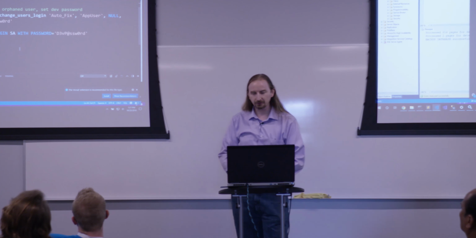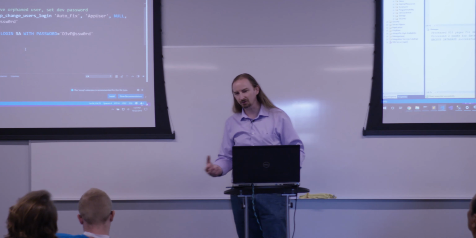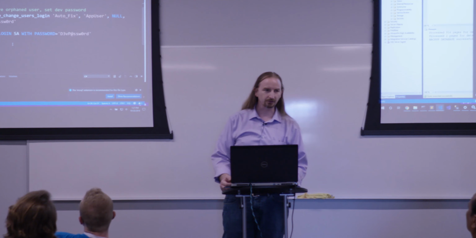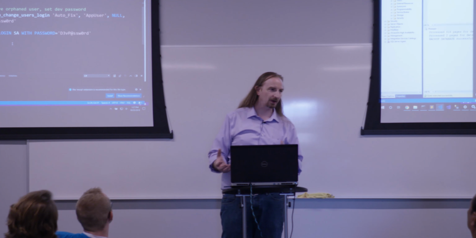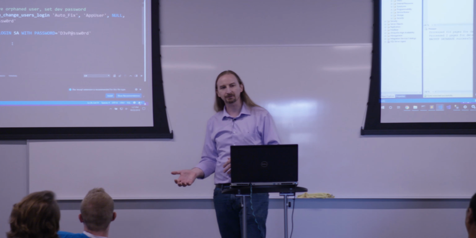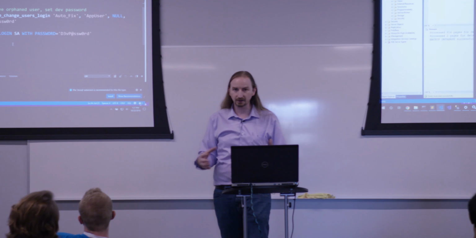Solving orphaned users. As we're moving databases to other servers, we may have logins that don't quite gel, so we'll just go double check that. So that's our prod to dev script. And this script may be modified in different environments to cater to different things. As we're going to pre-prod, we'll probably do much less. As we're going to a developer's workstation, we may do even more. Let's shrink further.